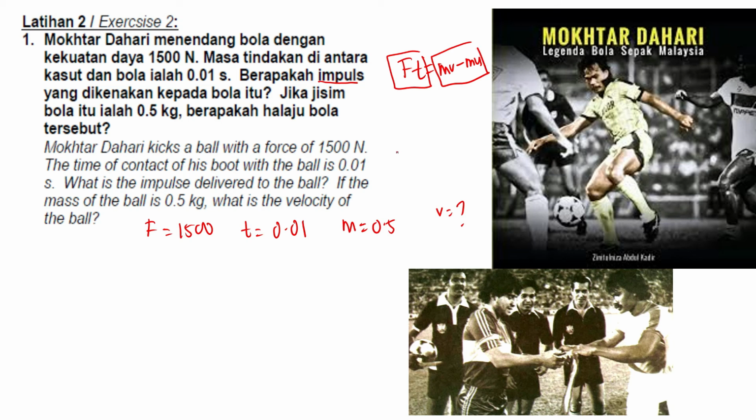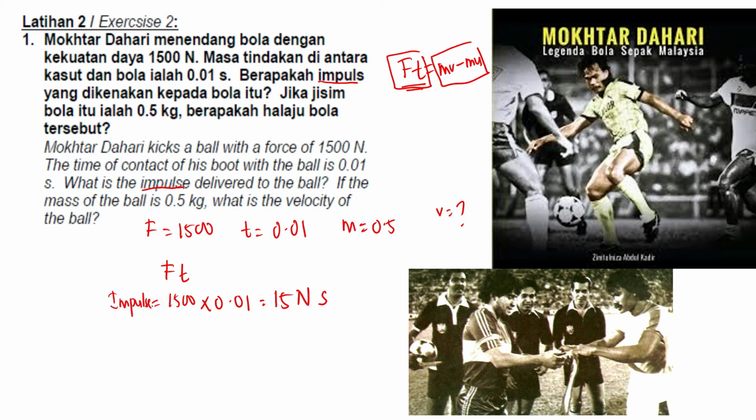Just choose one only. Based on the information given, you can only use this one, Ft. So 1,500 multiplied by 0.01. Use your calculator. You will get 50 Newton second, which is the unit for impulse. So this is impulse.